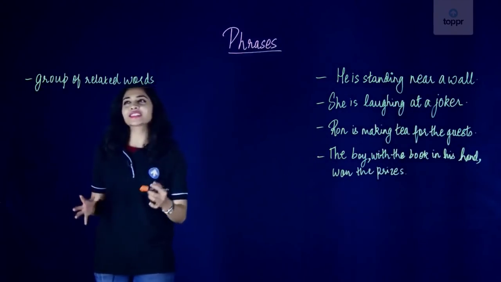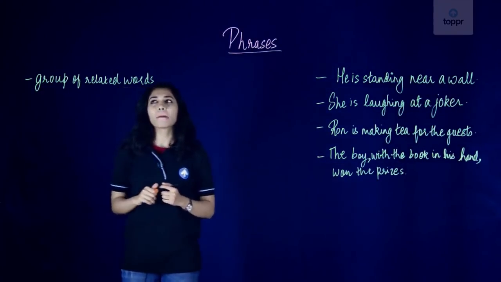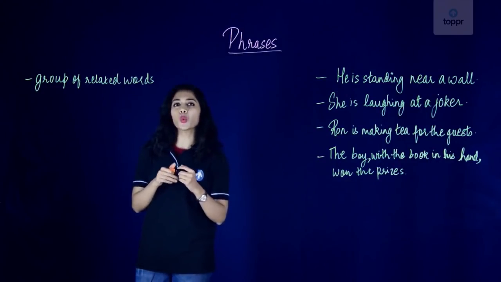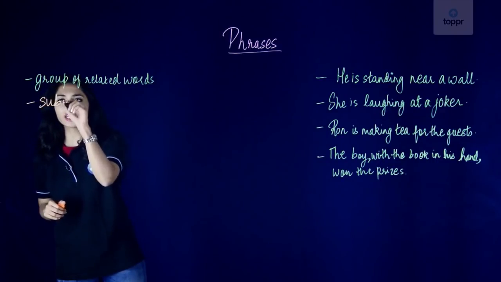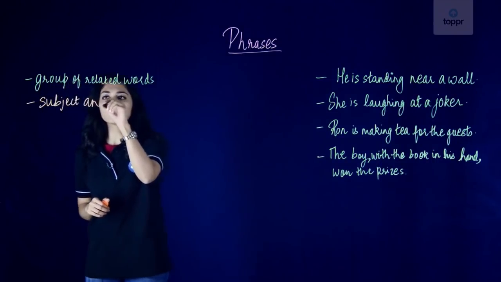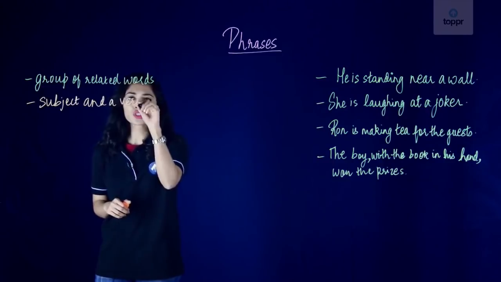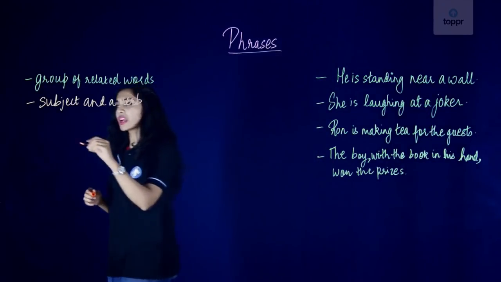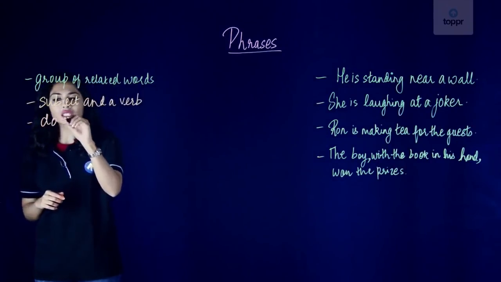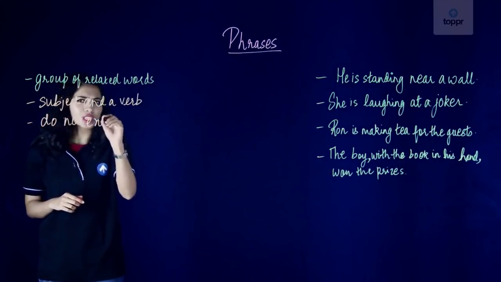So yes, phrases are a group of related words, but phrases are also words or a group of words that do not contain a subject and a verb. So they do not have a subject and a verb in them. And also phrases do not express what?